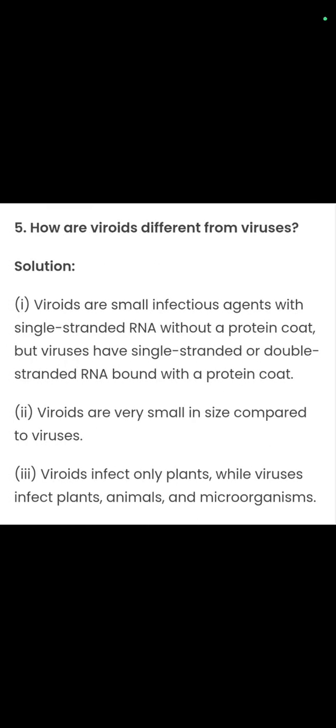How are viroids different from viruses? Viroids are small infectious agents with single-stranded RNA without a protein coat, but viruses have either single or double-stranded RNA with a protein coat. Viroids are very small in size as compared to viruses. Viroids only infect plants, while viruses infect plants, animals, and microorganisms. You can also write this answer in a tabular form to explain the differences between viruses and viroids. You can also draw the diagram for this based on the NCERT pattern.